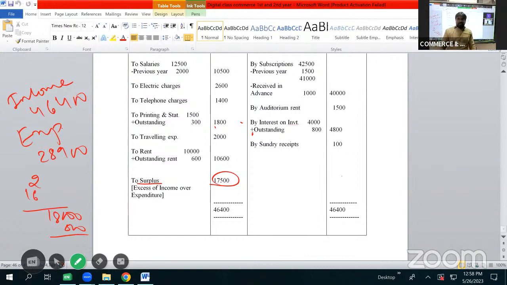I hope I'm clear with this. With this, we conclude this session. If you are perfect with problem number 1 to problem number 10, you can score 15 marks easily. Hope you all have understood the topic. See you all in the next session. Thank you.